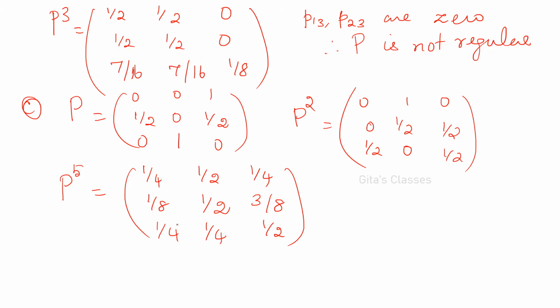So we have arrived at a matrix where all the entries are non-zero and positive. Therefore, P is regular. To find the powers using the calculator, you can see the first class of M1, introduction to matrices using the calculator, I have mentioned there. So you just go through that. It will be very easy to use your calculator. You need not waste time.